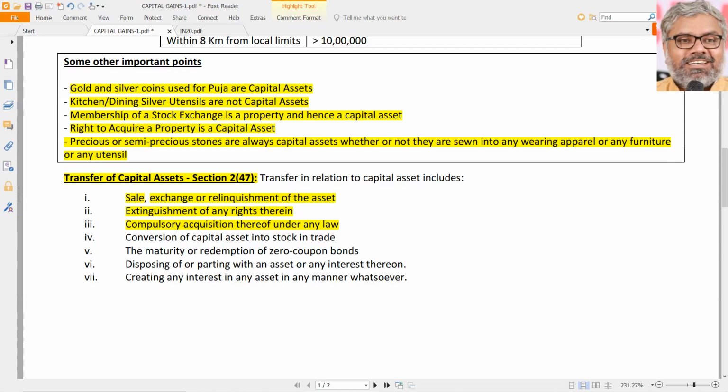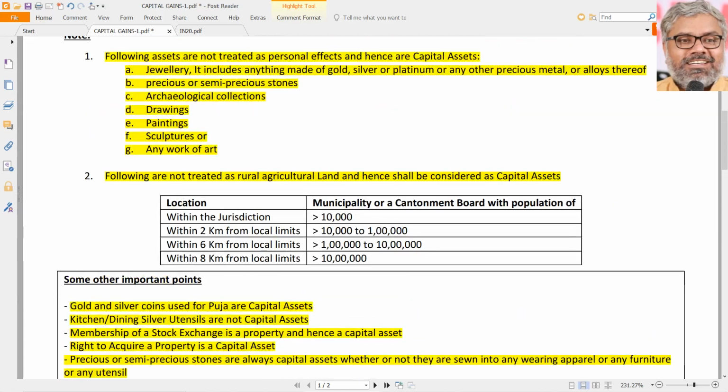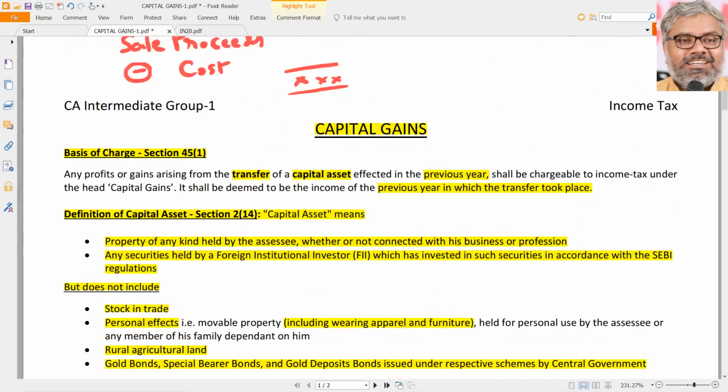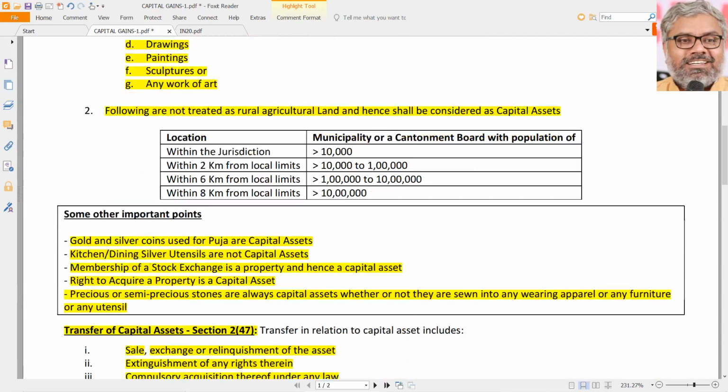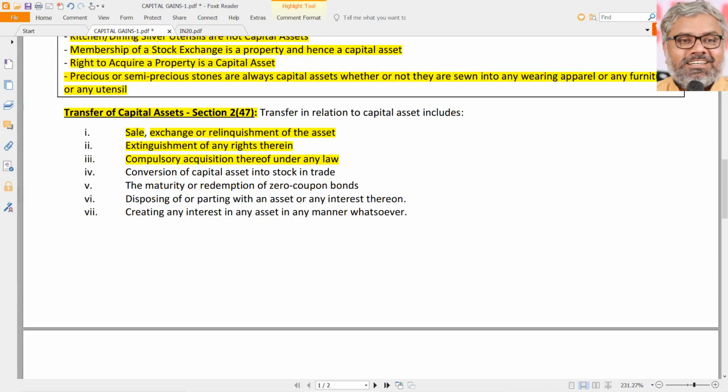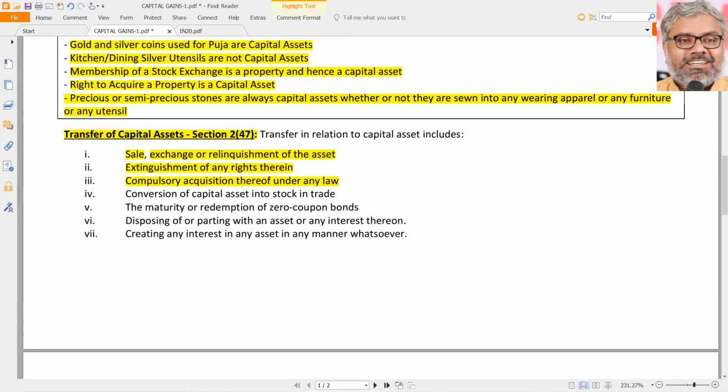As we just discussed, if the government compulsorily acquires any property of any person, that is also a transfer. The assessee cannot say there is no free consent, that the government has taken it from me forcefully. Whatever you cry, that doesn't matter. It is a transfer first of all. Once again, transfer does not automatically mean it is taxable. It should be a capital asset also, and it should be transferred during the previous year also. For each of them, there are so many additional conditions and situations we have to test.